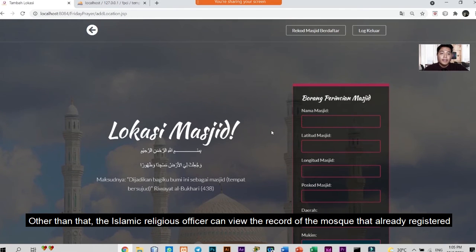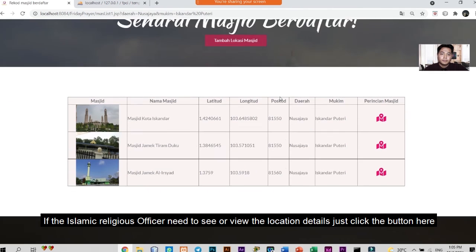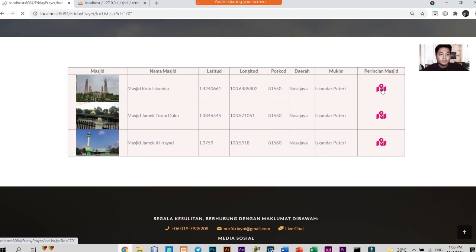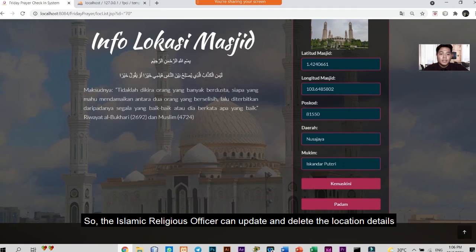Other than that, the Islamic religious officer can view the records of the mosques that are already registered. If the Islamic religious officer needs to view the location details, just click the button here. The Islamic religious officer can also update and delete the location details. So, that's all.